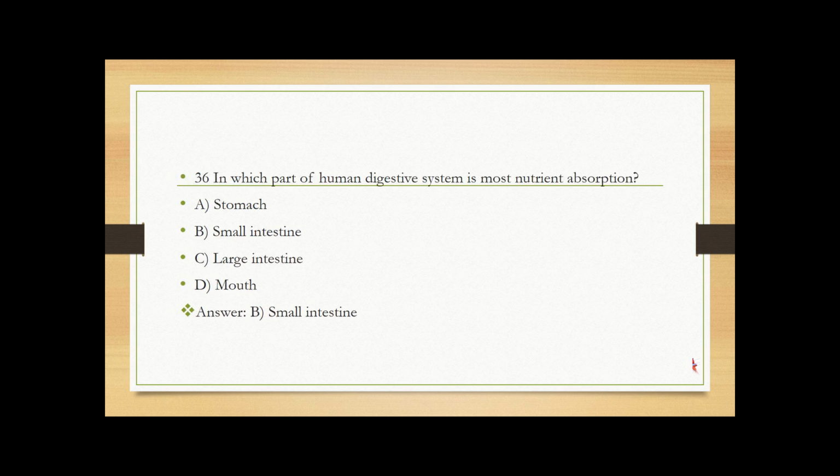In which part of the human digestive system does most nutrient absorption occur? Stomach, small intestine, large intestine, mouth. Answer is small intestine. Its villi and microvilli increase surface area for absorption.